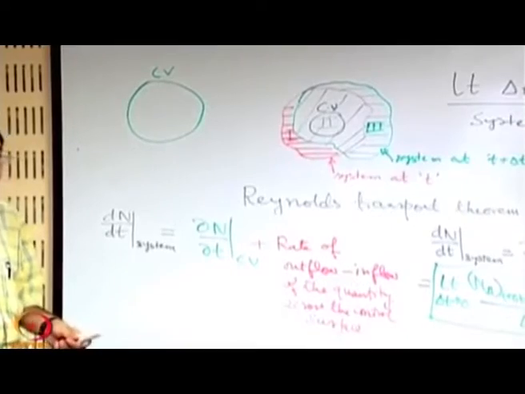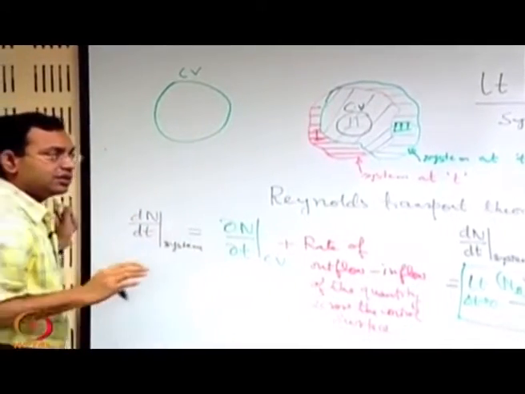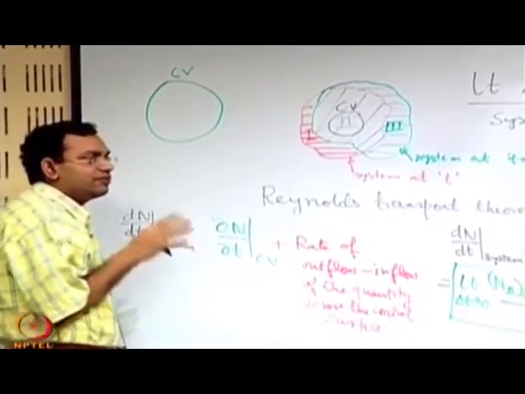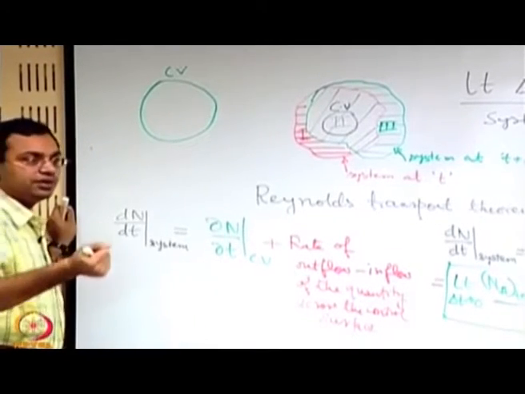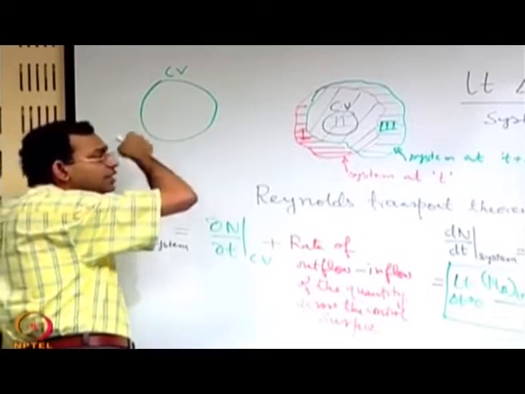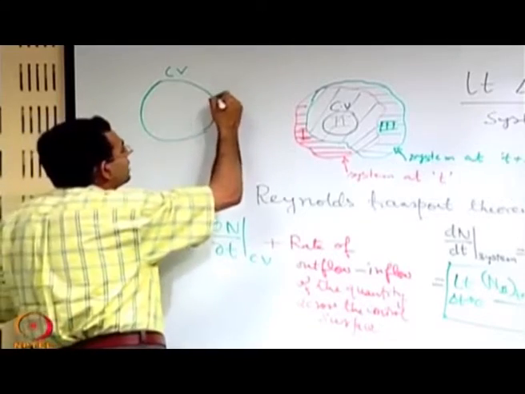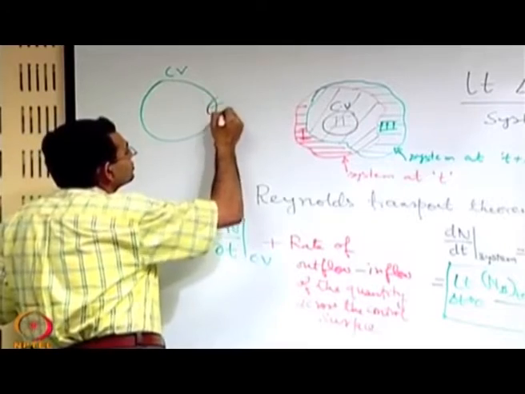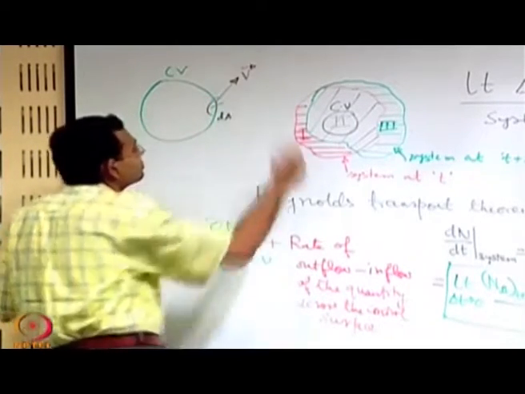So how do we do that? So rate of outflow depends on what? Here we are talking about fluid flow. So if there is a property, the property is being transported by the fluid. So, if the fluid enters, it takes some property with itself, if the fluid leaves, it also takes some property with itself. So, let us say that you identify a small area on the surface over which the fluid has a velocity v.